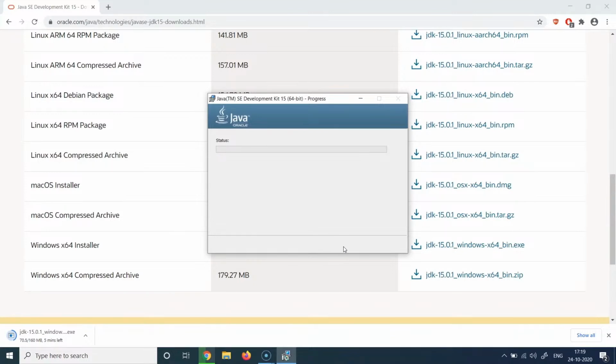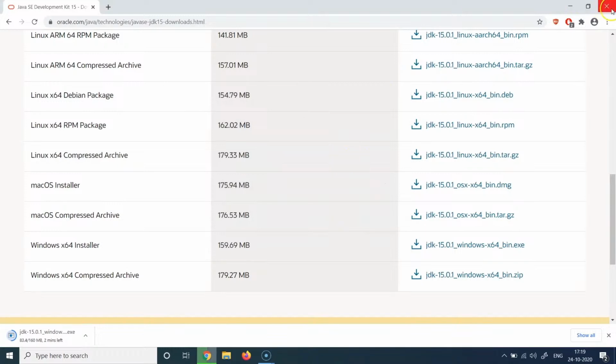Basically, it is going to unpack all the libraries and all the runtime libraries and all the class path libraries which we discussed in the previous lecture, and put all that into the location which we specified to install Java. It will also set up the rest of the prerequisites which are required to run Java successfully. So looks like Java has been successfully installed, as is visible in this message. And there's also a next step if you want to access the tutorials or the API documentations, the developer guides, the release notes, etc. I don't want to do that, so I will just hit close here.